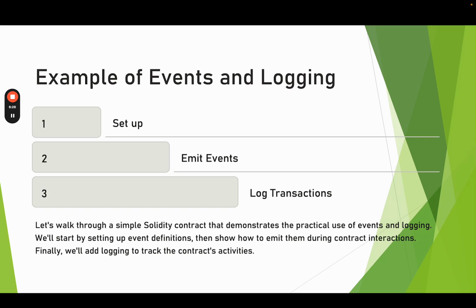There are three major steps for events and logging: setup, emit events, and log transactions. Let's walk through a simple Solidity contract that demonstrates the practical use of events and logging. We'll start by setting up event definitions and show how to emit them during contract interactions. Finally, we'll be adding logging to track the contract's activities.